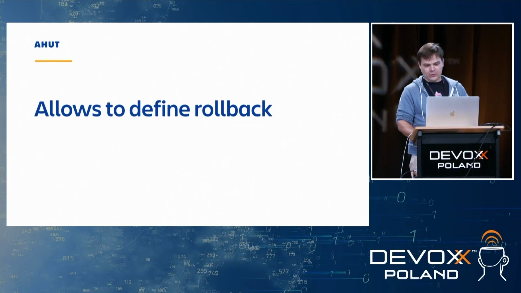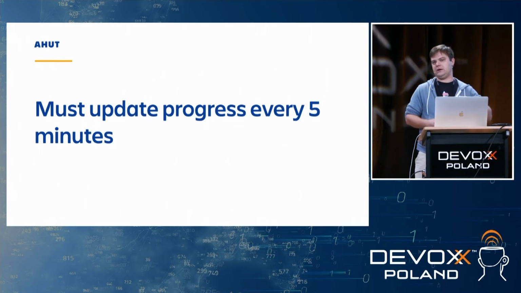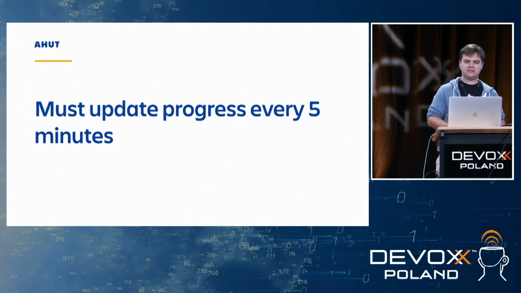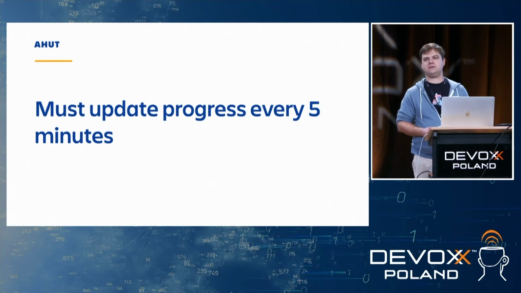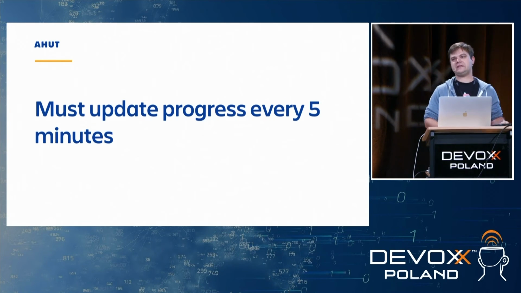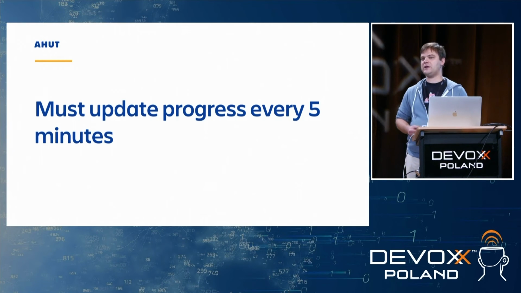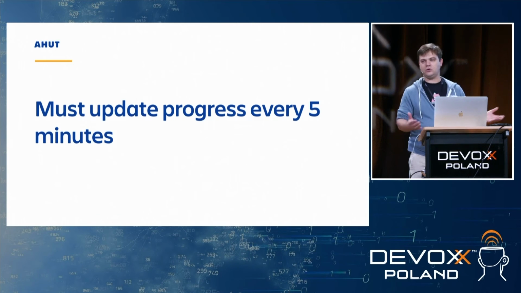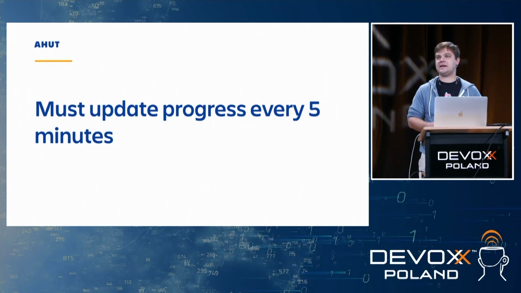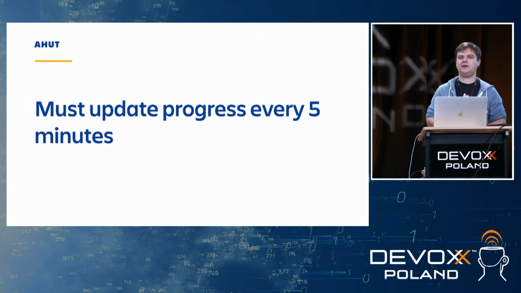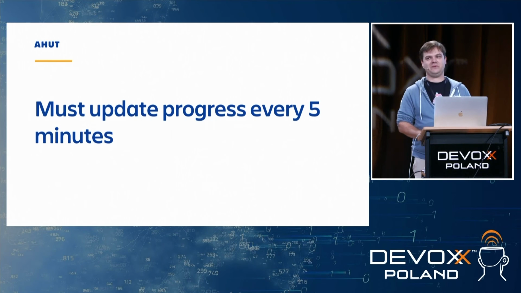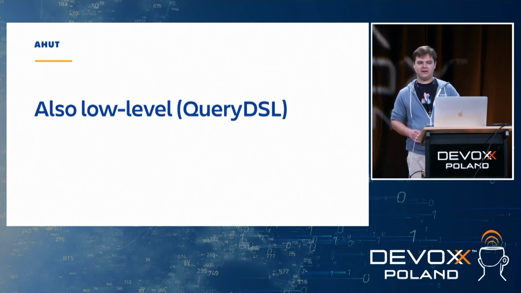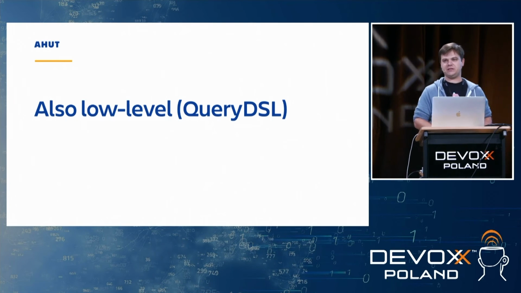Okay. One more thing is that since we're heavily invested in observability, an upgrade task must report its progress every 5 minutes at least. It can do it more often, but if it has stalled, if there is no progress, it will be pronounced dead. And you don't want that to happen, because this ends up in the SRE team being angry at you as a developer. And you want to live on good terms with them. I can tell you that. Okay. AHUTs are also very low level, so there is a query DSL that we use for changes, and that's pretty much it.